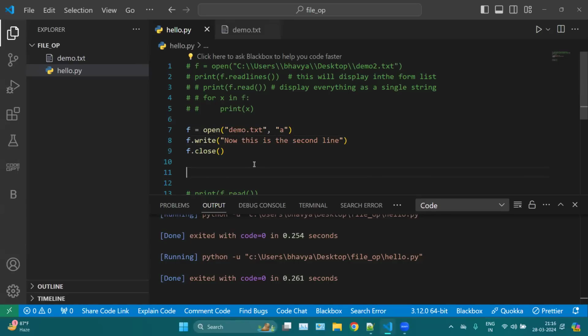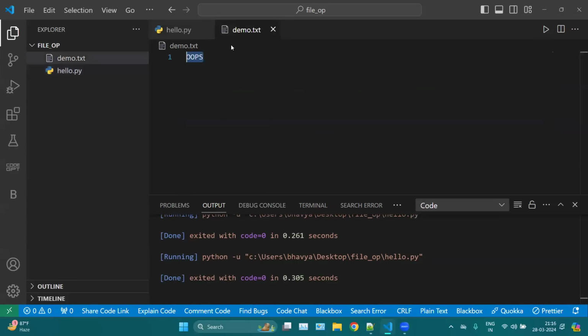Okay, now when you use write here, which is W, I'm writing into a file. So this write will overwrite everything inside my file. Let's say I want to change this line to "Oops". I can write here. If I run this one, you will see no output, but here you can see "Oops". So this is overwriting your file.